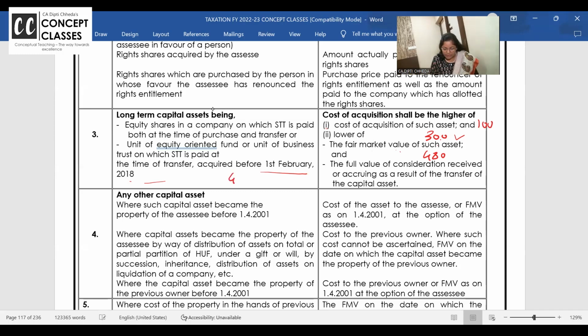300, and you have sold it for how much? 480, minus 300 per share. How much is the profit? 180, and 10,000 shares are there. So 18 lakh, Mr. Kamal has got the profit. Followed or not? 18 lakhs is the profit. Is this clear to all of you?